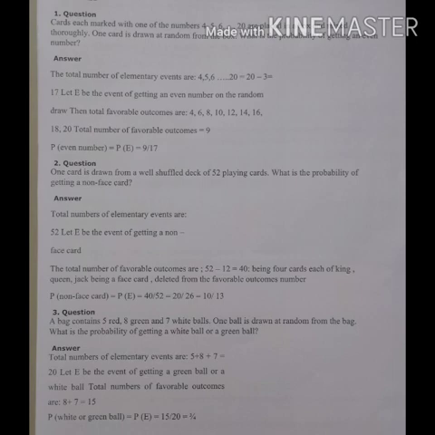So P of non-face card equals P of E, that is 40 upon total number of events 52. Reduced by 4 to 10 by 13.